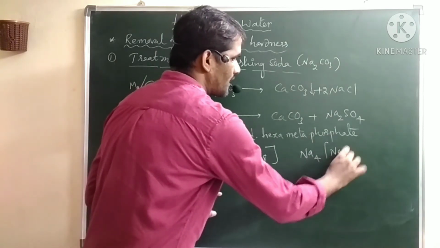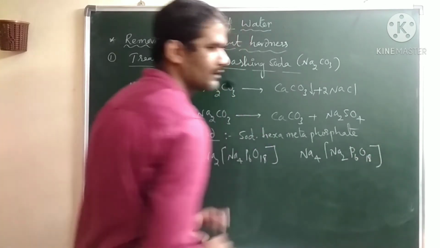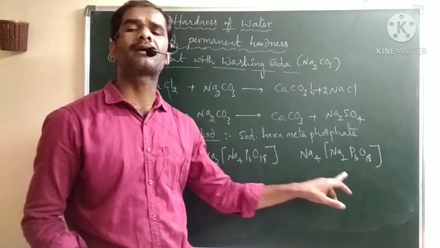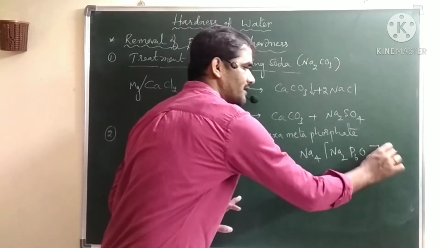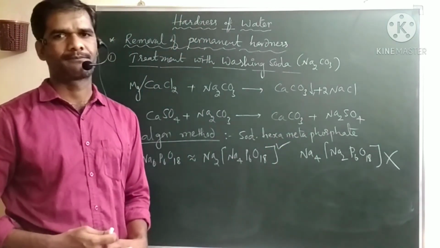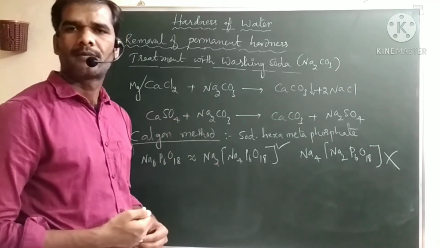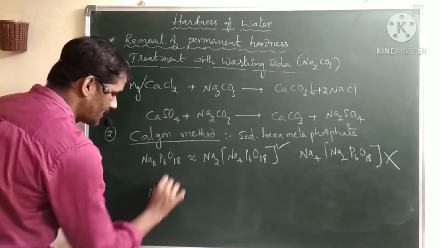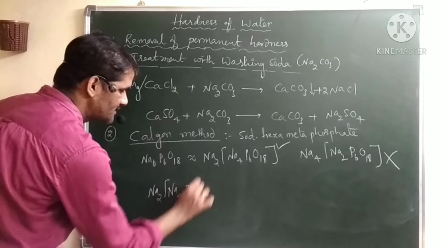You should not write this chemical formula like this: Na4 Na2 P6O18. Even though it is kind of an isomeric form, meaning the same chemical formula, the representation is not correct. So this is the incorrect representation and this is the correct representation for Calgon. Again this Calgon, Na2[Na4P6O18], we treat with permanent hardness causing substances.